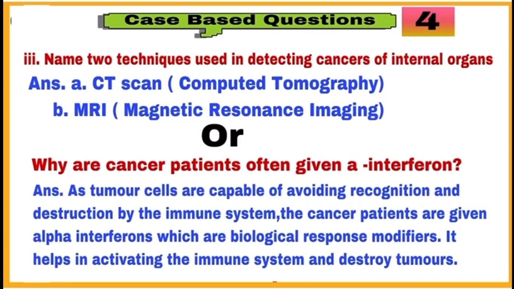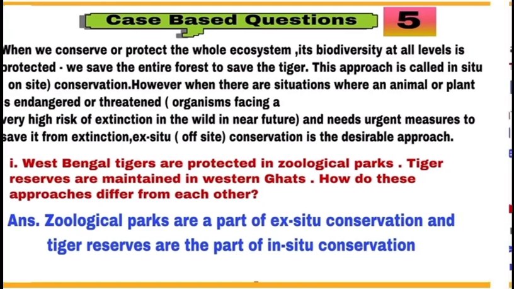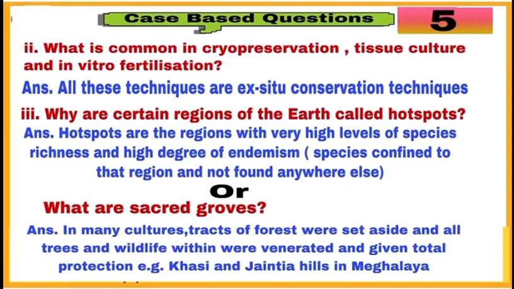CT scan and MRI are used to detect cancer and alpha interferons are given to the cancer patients which are biological response modifiers. Case 5 is based on in situ and ex situ approaches of conservation of biodiversity. Learn different methods used for both approaches like zoological parks, biosphere reserves, cryopreservation, tissue culture, in vitro fertilization, hotspots, sacred groves, etc.